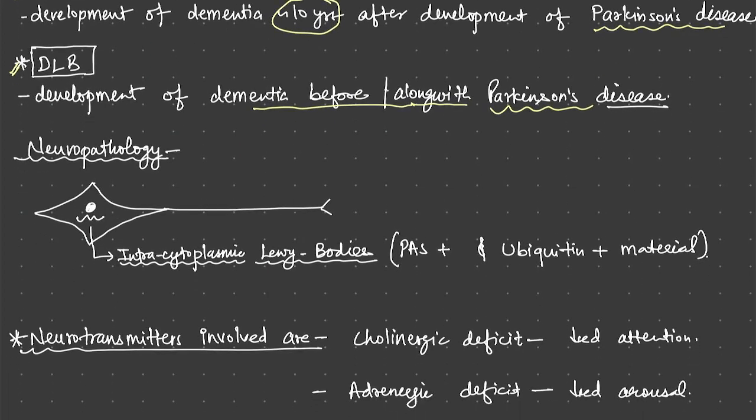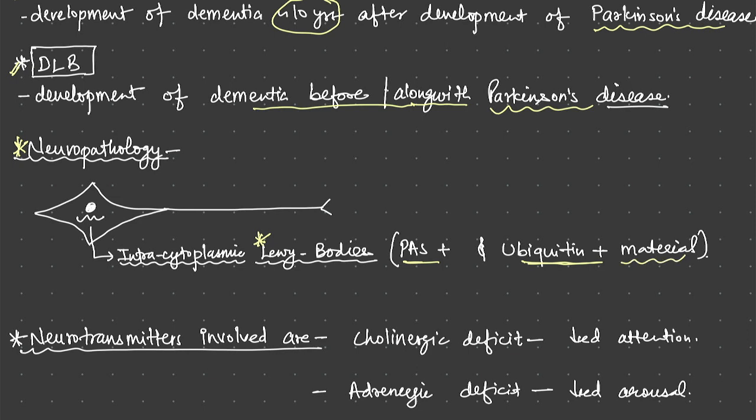Now, what is the neuropathology? There are intracytoplasmic inclusion bodies, which are known as Lewy bodies. The development of these Lewy bodies is the pathology. These Lewy bodies are PAS positive and ubiquitin positive.